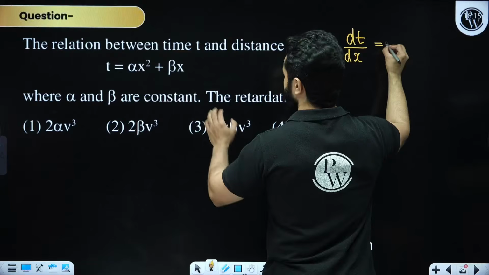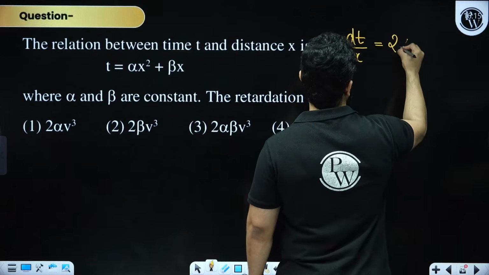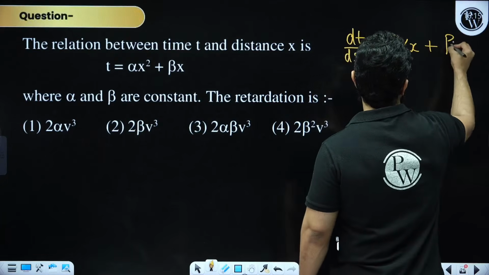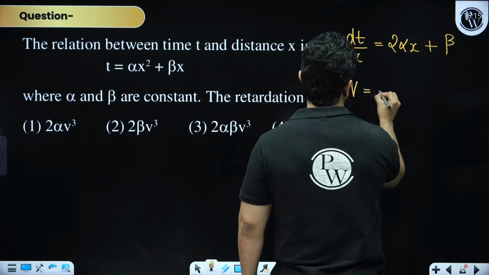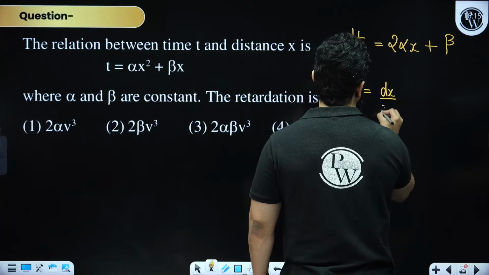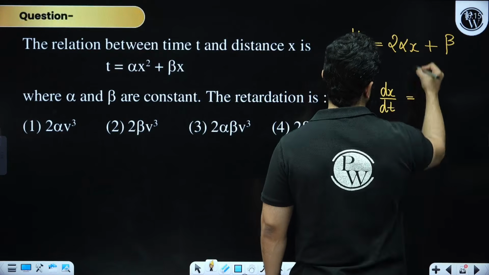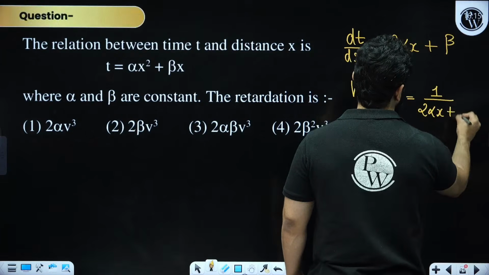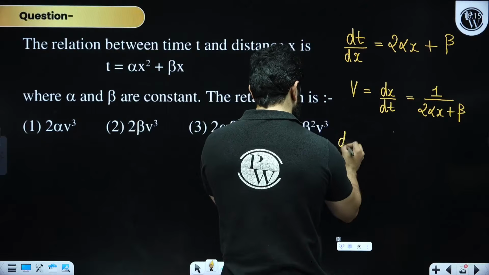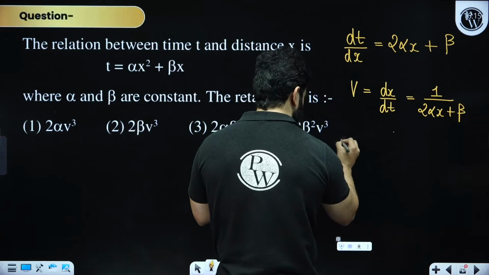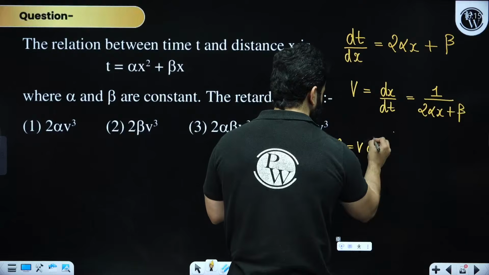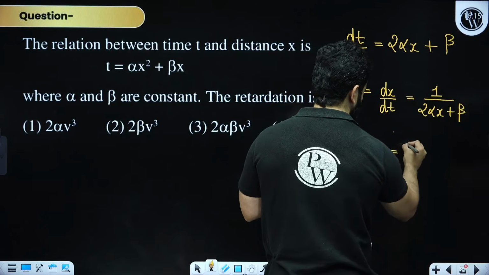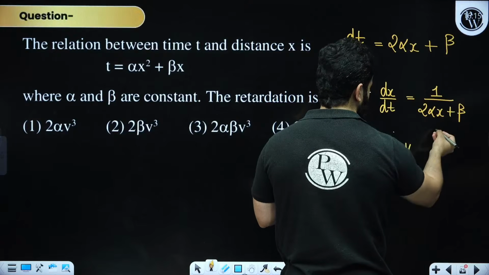So you are going to get 2 alpha x plus beta, and that means velocity will become dx by dt, and let's reciprocate this. So we are going to get 1 upon 2 alpha x plus beta, and then acceleration will be v dv by dx. So we are going to write v as it is, and then you again differentiate this.